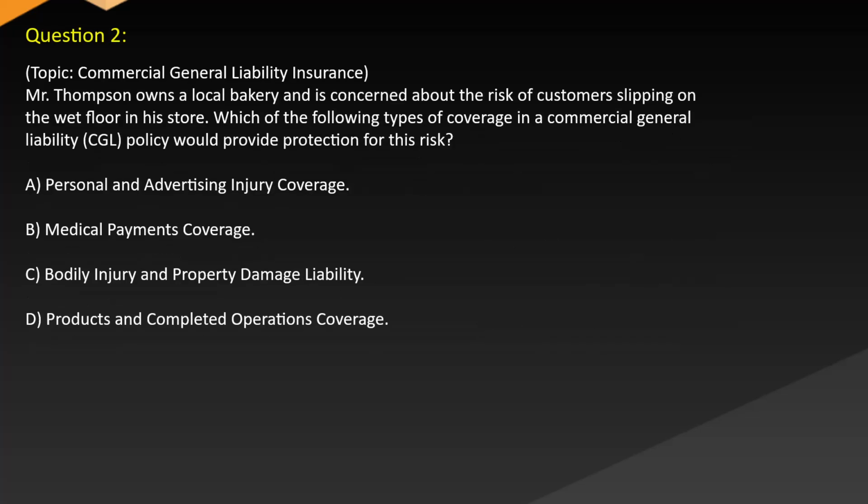Question 2. Topic: Commercial general liability insurance. Mr. Thompson owns a local bakery and is concerned about the risk of customers slipping on the wet floor in his store. Which of the following types of coverage in a commercial general liability CGL policy would provide protection for this risk? A. Personal and advertising injury coverage. B. Medical payments coverage. C. Bodily injury and property damage liability. D. Products and completed operations coverage.